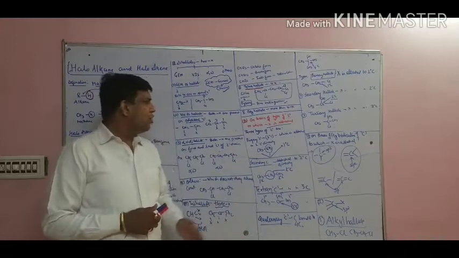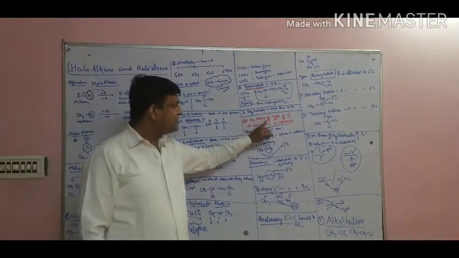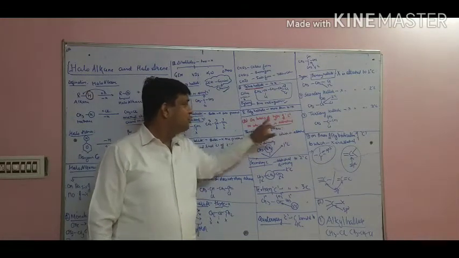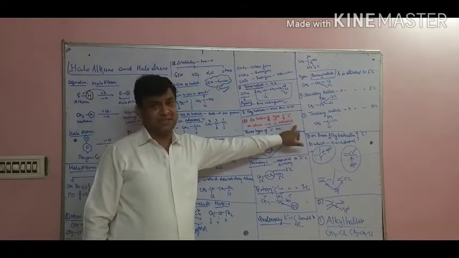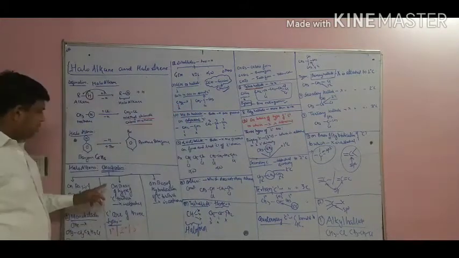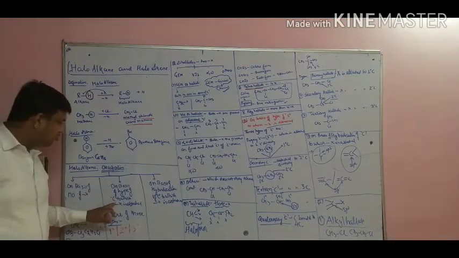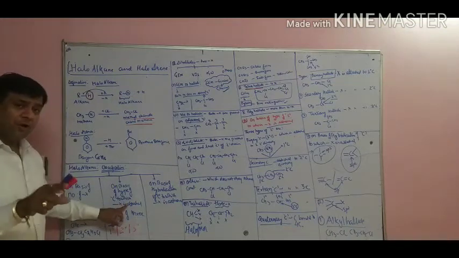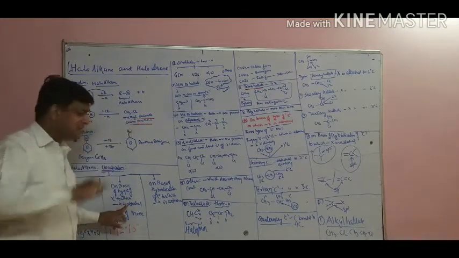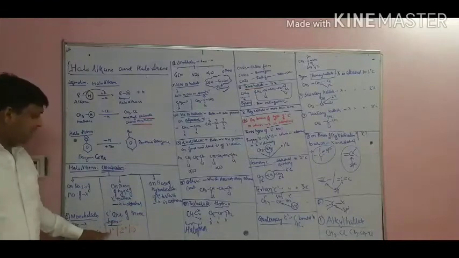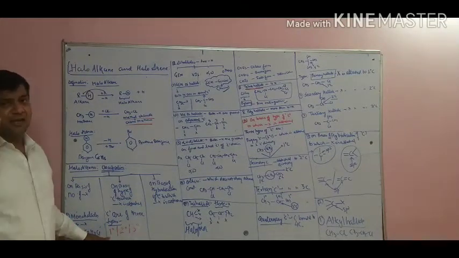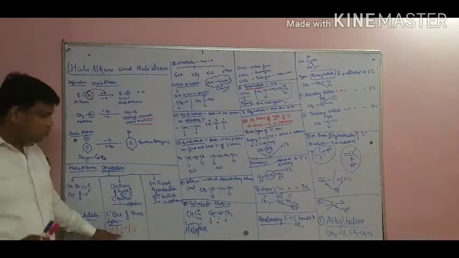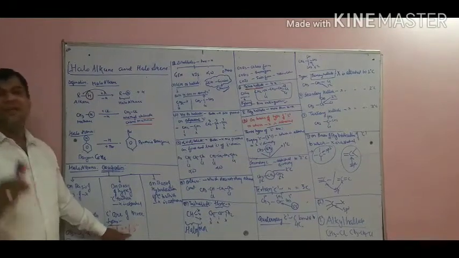Second, we move to classification on the basis of the type of carbon to which the halogen is attached. See what I have written here. First of all, we should understand that carbons are of 3 types. Have you ever learned in 11th class? 1 degree, that is the primary carbon. 2 degree, that is the secondary carbon. 3 degree, that is the tertiary carbon.